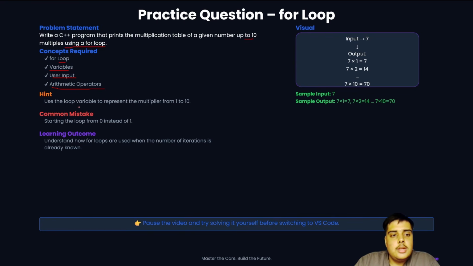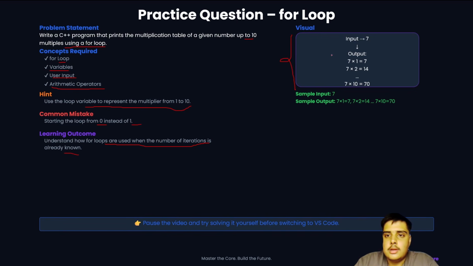Hint is to use the loop variable to represent the multiplier from 1 to 10. A common mistake is that the loop starts from 0 instead of 1. And the learning outcome will be to understand how for loops are used when the number of iterations is already known.